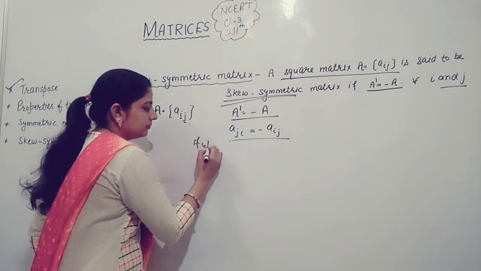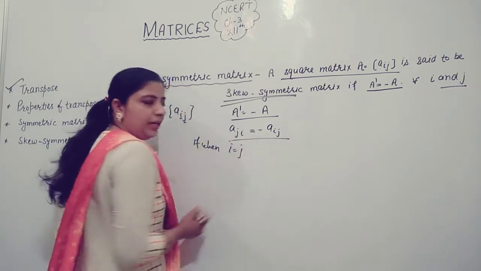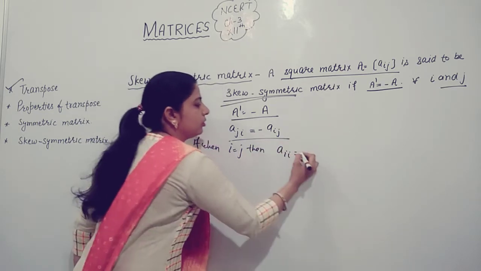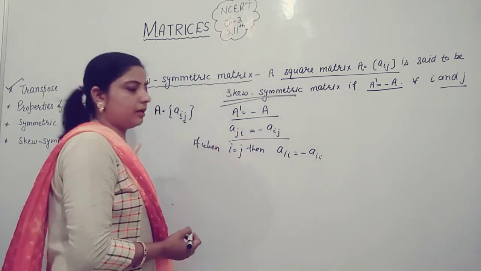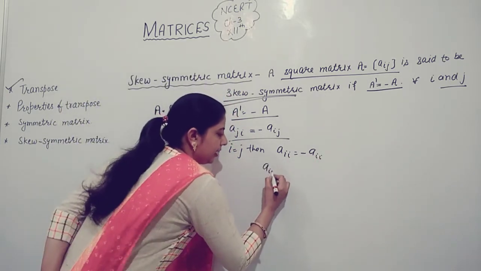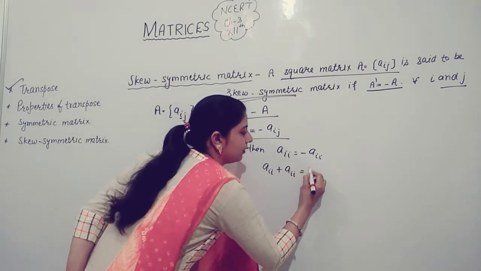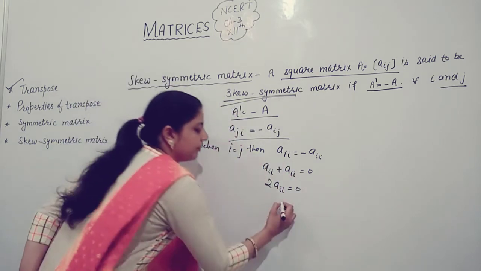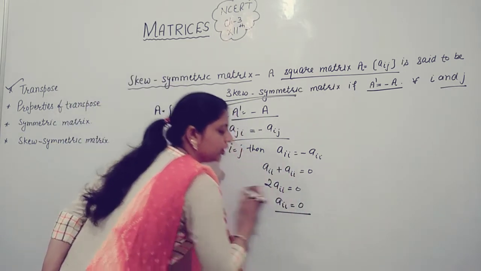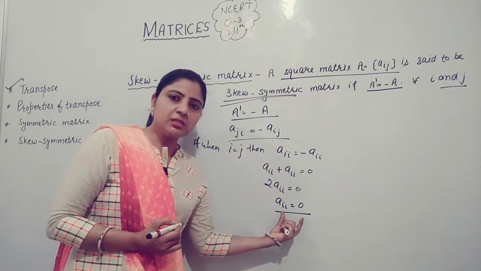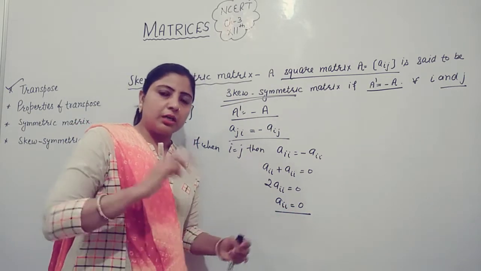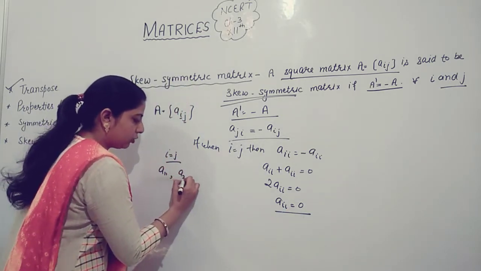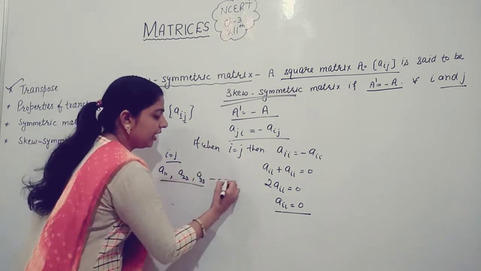Now when I is equal to J, then Aii is equal to negative times Aii, so Aii plus Aii is equal to 0, which means 2 times Aii is equal to 0, so Aii is equal to 0. What does it mean? I is equal to J means A11, A22, A33 and so on.